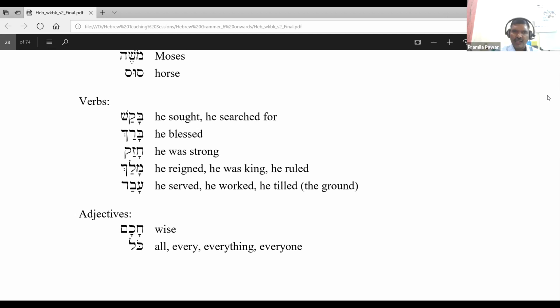Hokma. What is the meaning of Hokma? Wisdom.